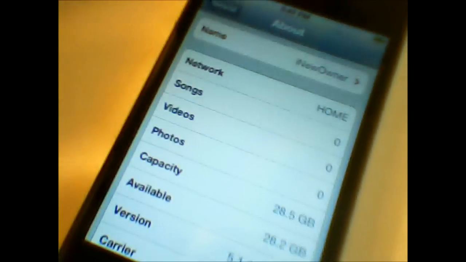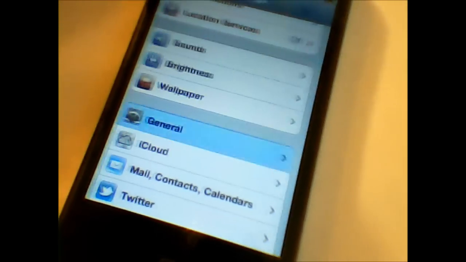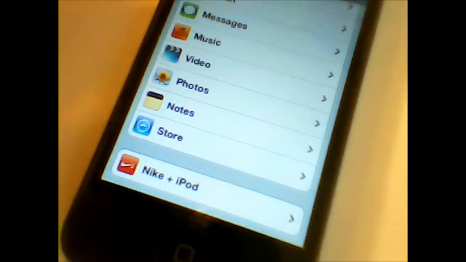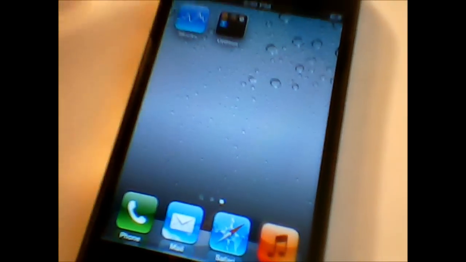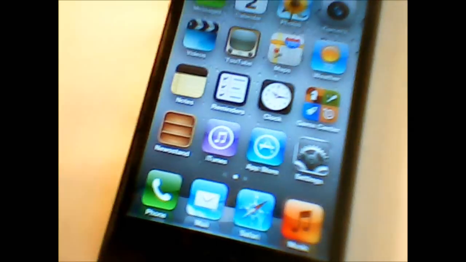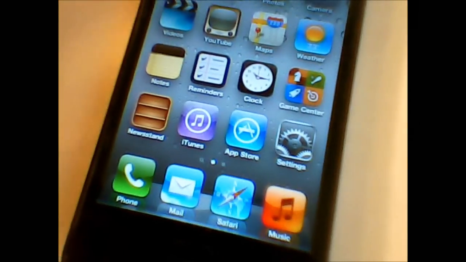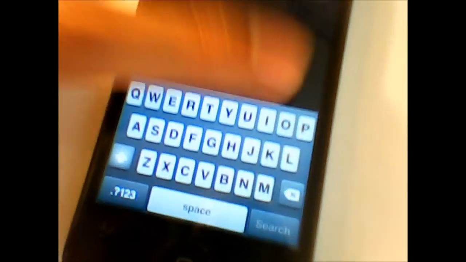I think I've shown you how to restore it. If you need any help, you can just leave a comment, you know. And I think before I'm gonna sell this, I'm gonna put some reviews in the latest version of iPhone 4.